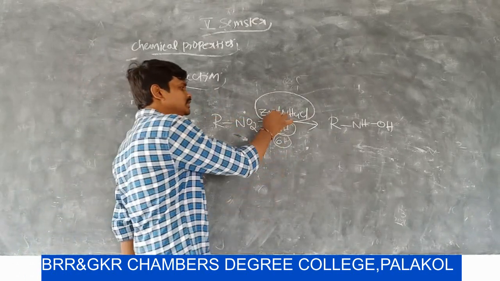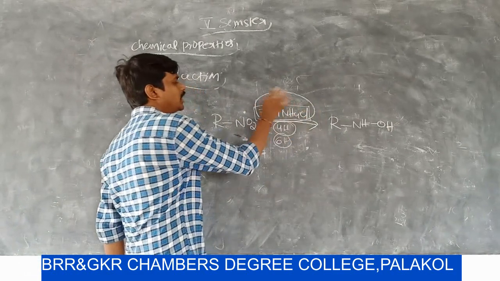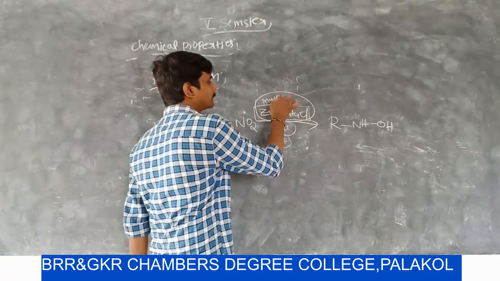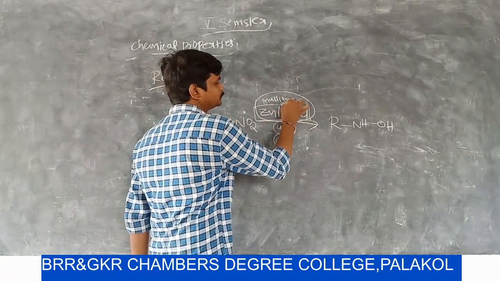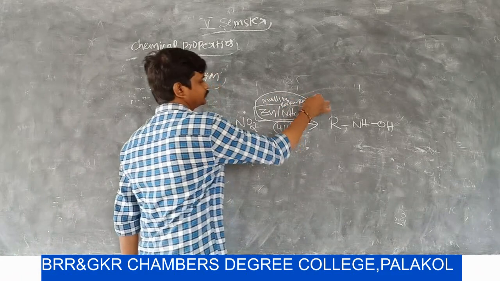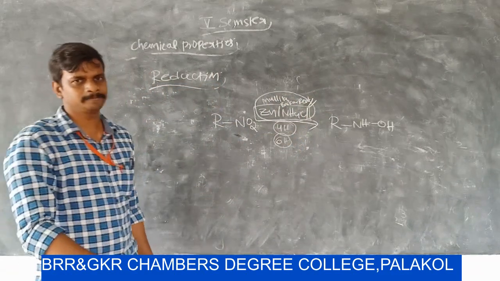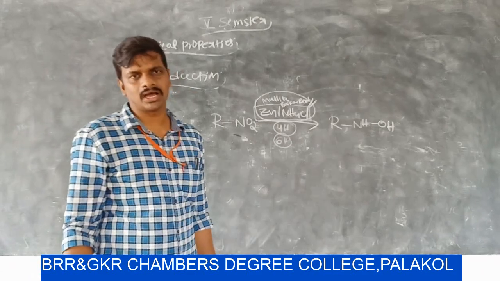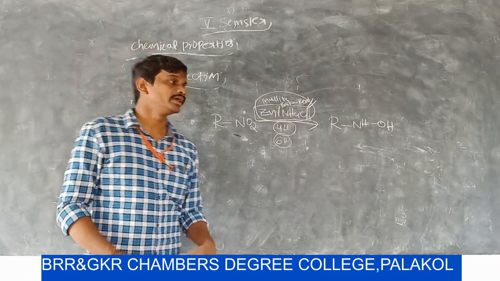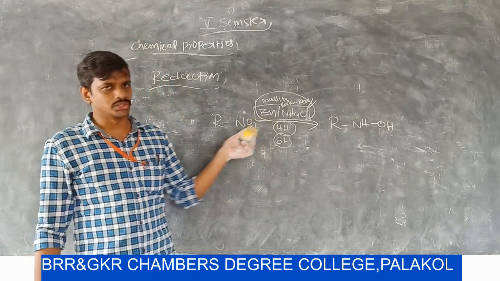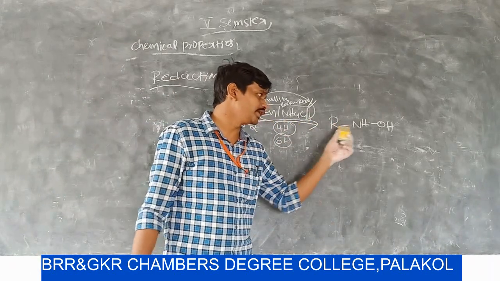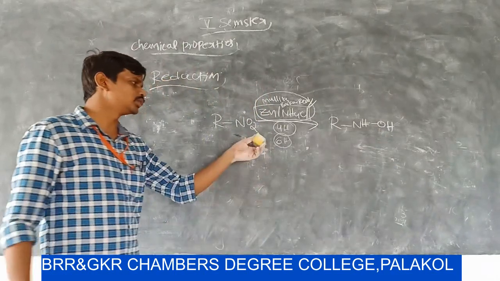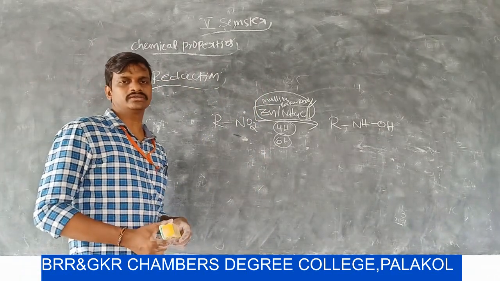The reduction of nitrohydrocarbons into hydroxylamine by using zinc in ammonium chloride is called Mulliken-Barker reaction. It is an important reaction. Nitrohydrocarbon on reduction with zinc in ammonium chloride is partially reduced and converted into a hydroxylamine. It is also one of the reducing reagents.